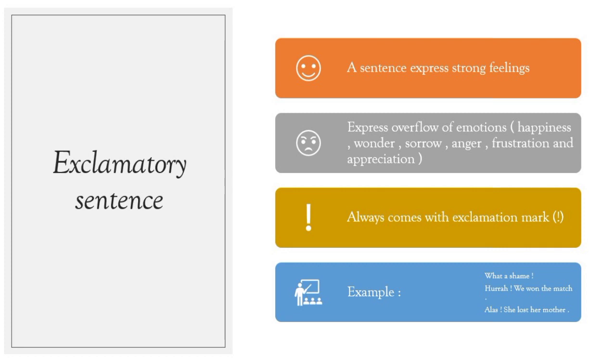For example, in the first example, what a shame. Here in the sentence, what a shame, it expresses two types of emotions, anger as well as frustration. While in the second example, hurrah, we won the match. Here is the overflow of emotions of happiness. And in the last sentence, alas, she lost her mother. Here we are expressing the emotion of sorrow.